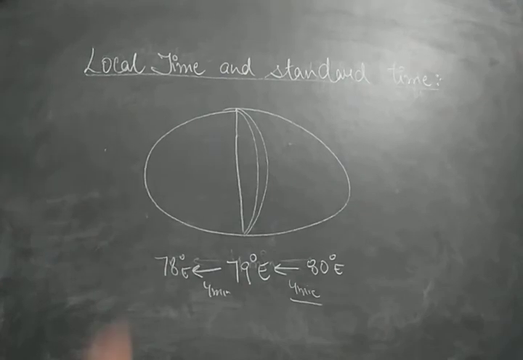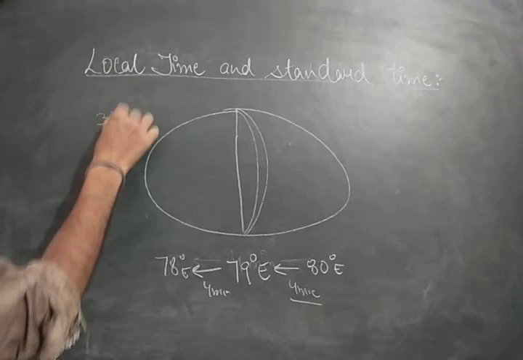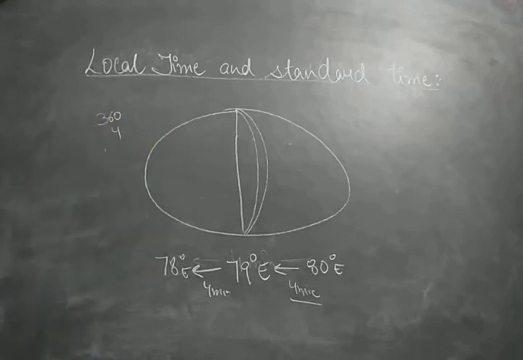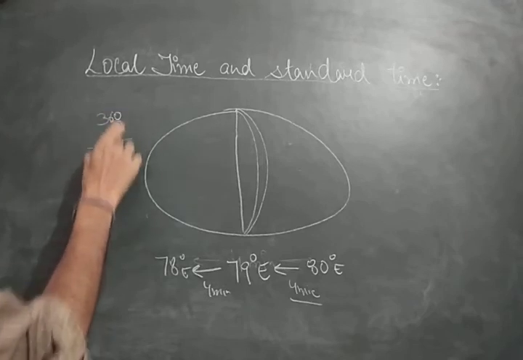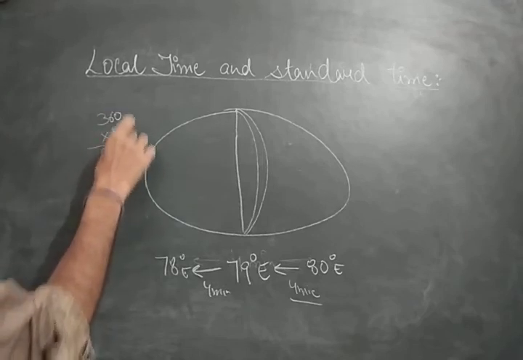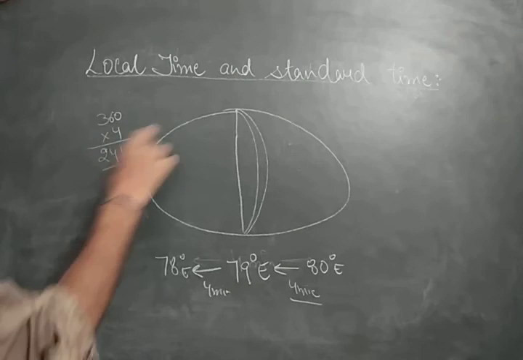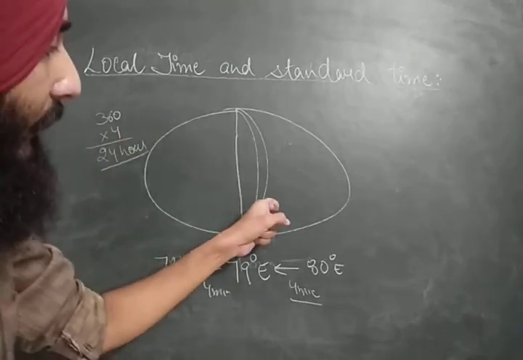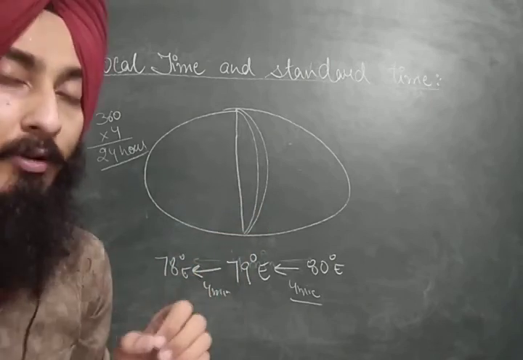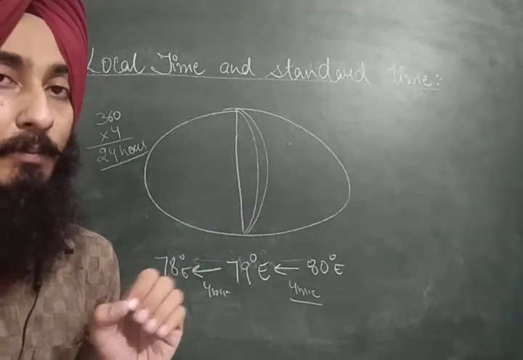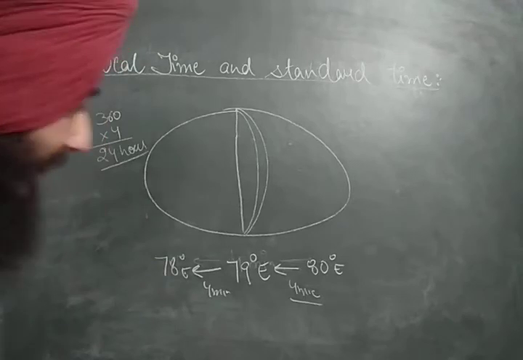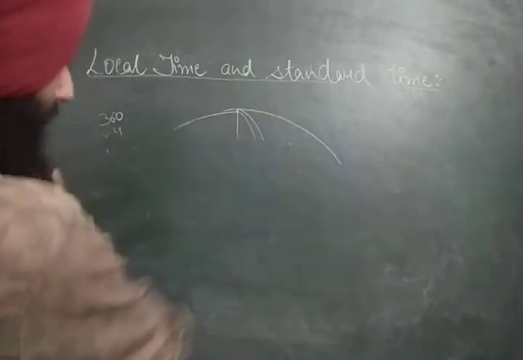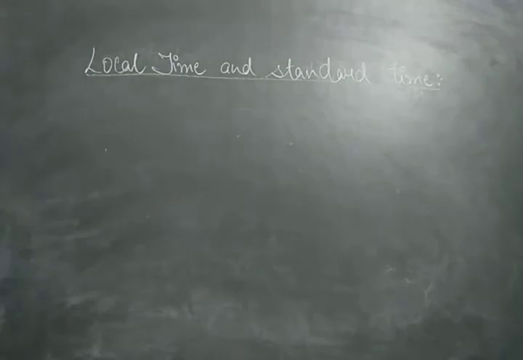So in all, if I have 360 degree longitudes, 360 degrees multiplied by 4 minutes would be equal to 24 hours. So this is how the time is taken. Every longitude is 4 minutes apart from the adjacent longitudes.